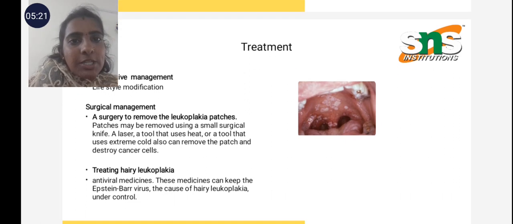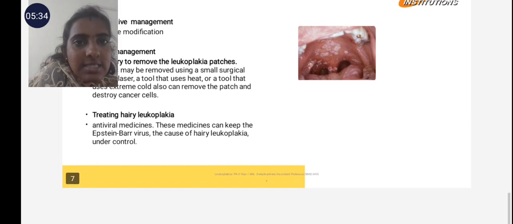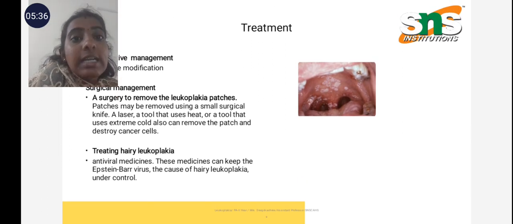Another one is surgical management. The surgery to remove the leukoplakic patches may use a small surgical knife, a laser, or a tool that uses heat. Tools that use extreme cold can also remove the patches and destroy the cancerous cells. This is another way. In treating hairy leukoplakia, the frizzy type of leukoplakia, we use antiviral medications. These medications can keep the Epstein-Barr virus, the cause of hairy leukoplakia, under control. So this is the management of leukoplakia.